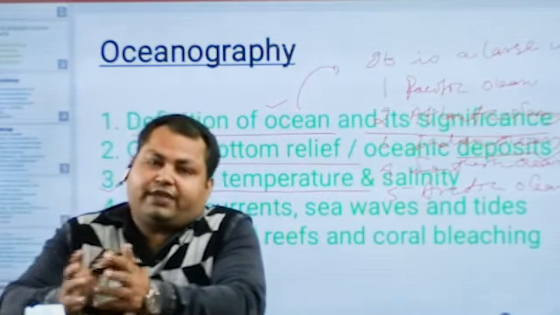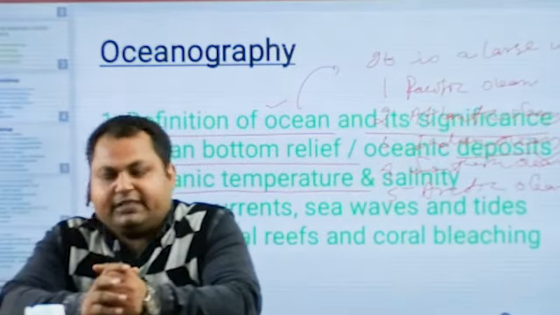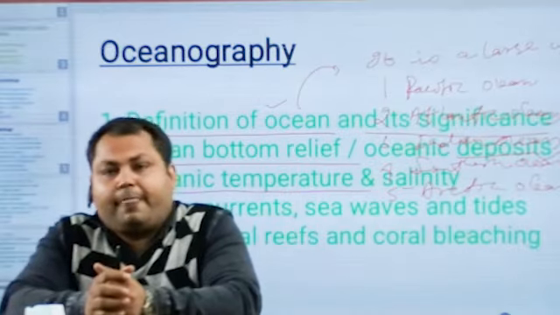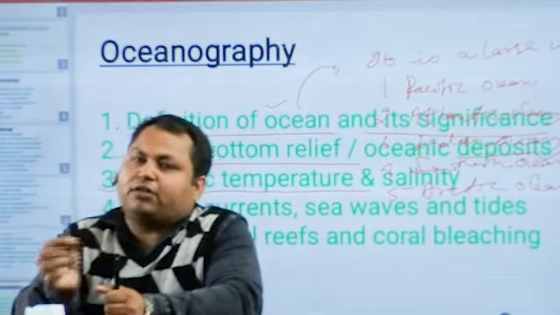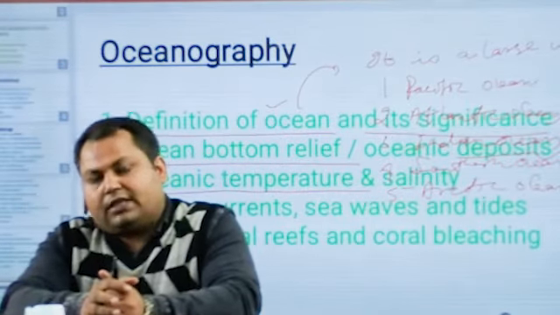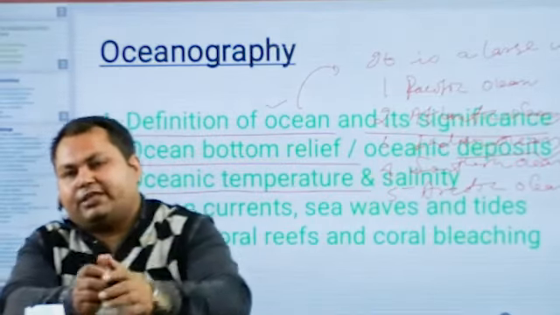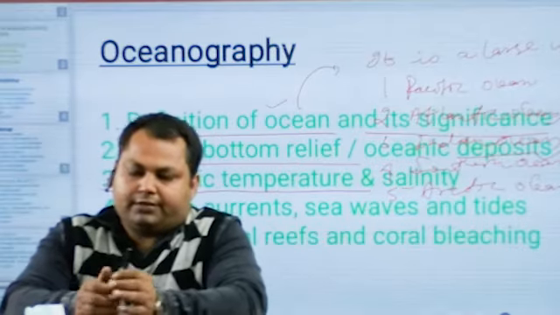If we talk about oceanic temperature, the main source of energy is the sun. The sun is ultimately responsible for controlling or regulating the oceanic temperature, right?